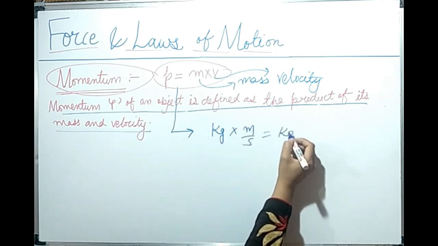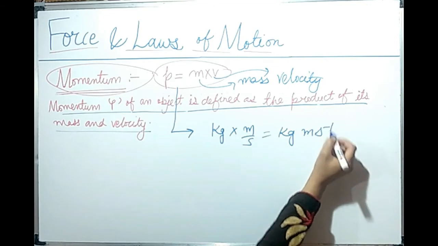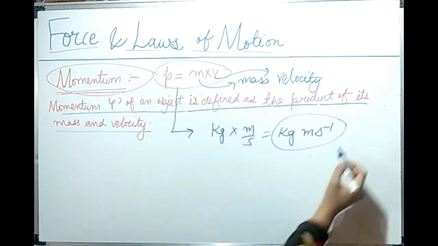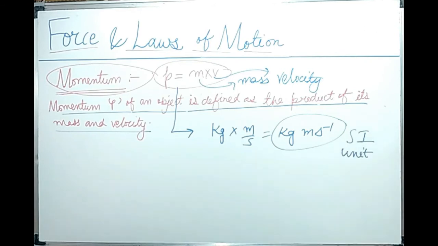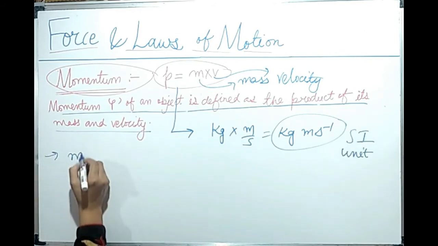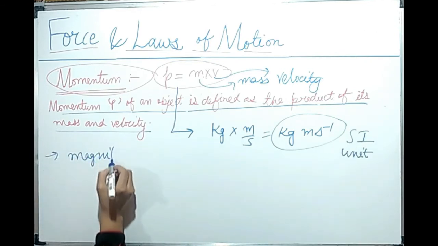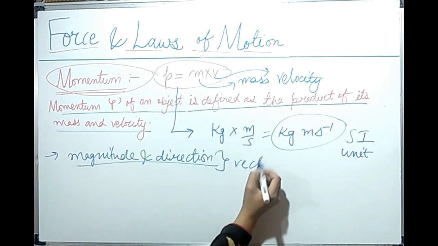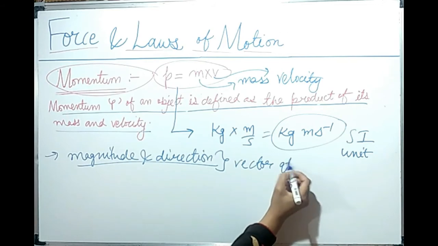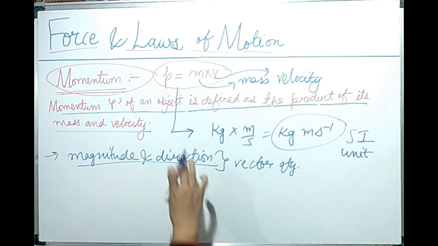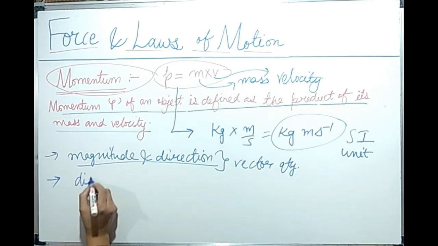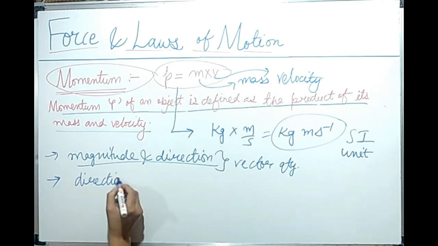So kg meter per second is the SI unit of momentum. It has both magnitude and direction. So it's a vector quantity. Momentum is a vector quantity and the direction is the direction of velocity. Direction is the same as that of velocity.